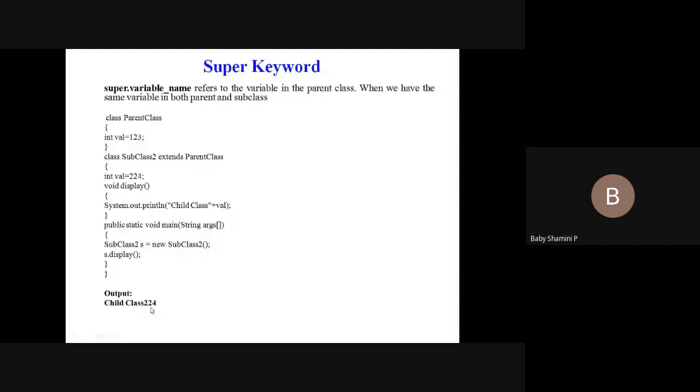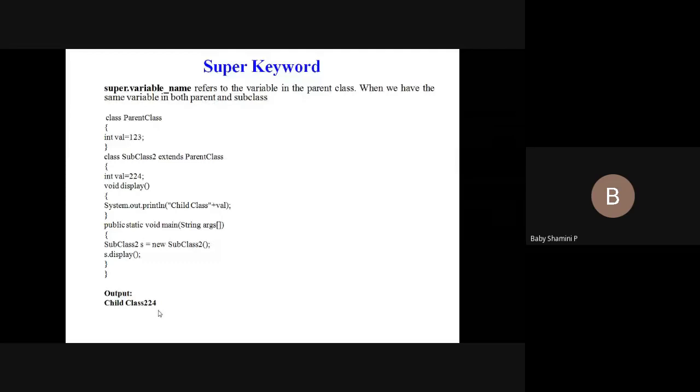That is the main concept. Already we discussed the concept of method overriding in polymorphism. Same concept here. If you declare the same variable in both the parent class and the child class, the child class overrides the parent class and displays the child class property.